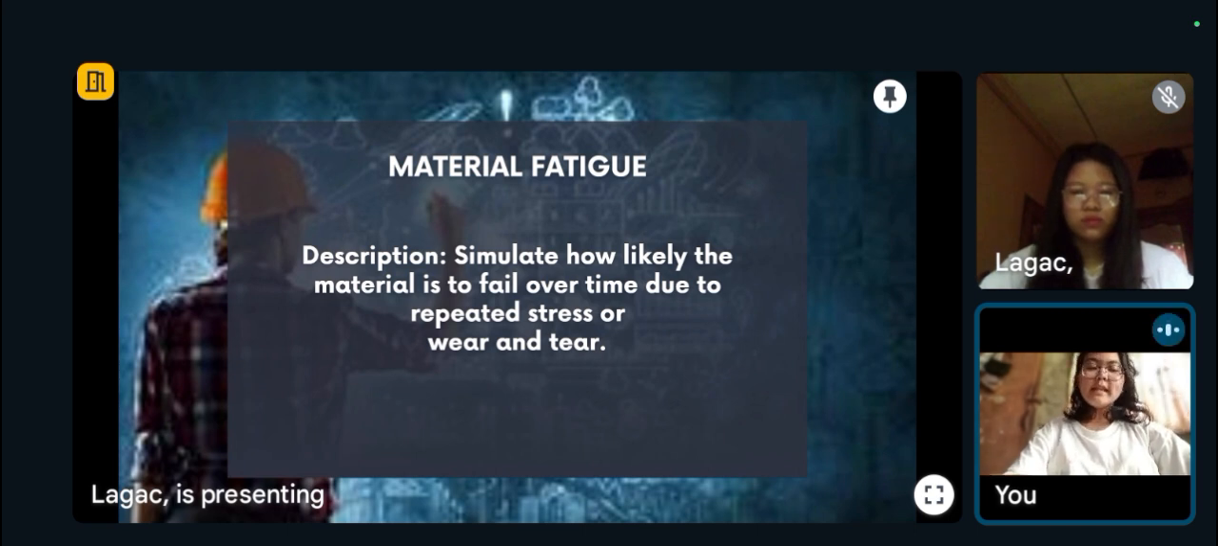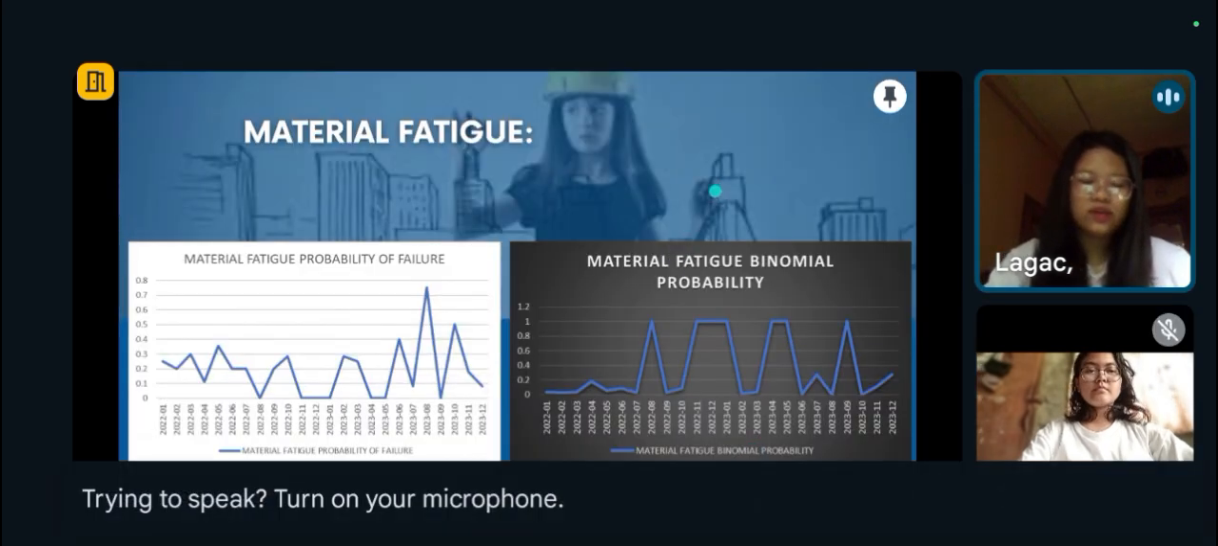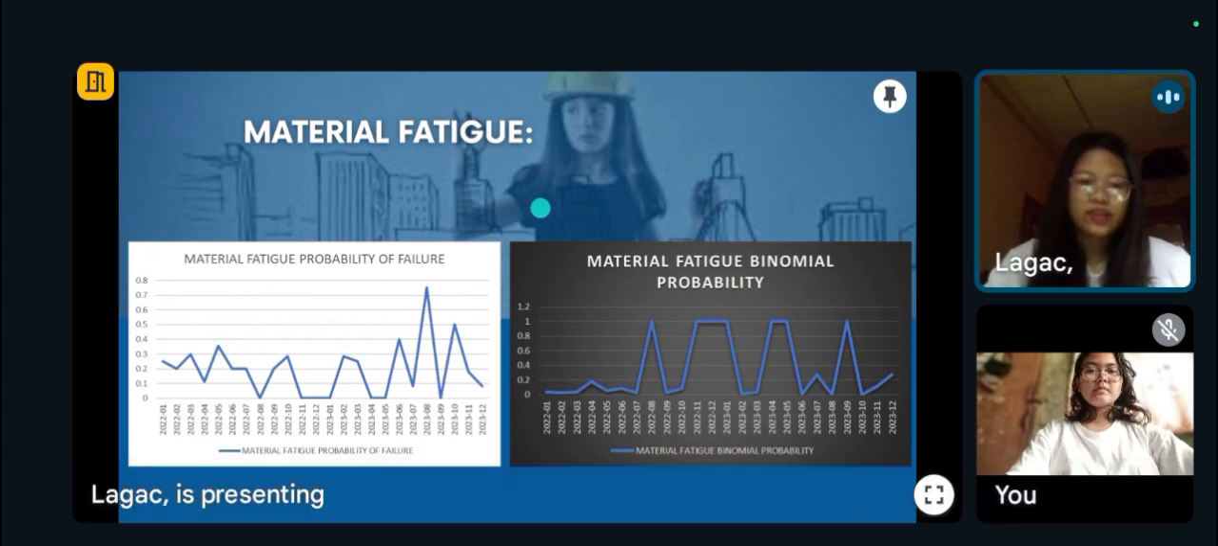And lastly, we have here the material fatigue. This is what happens when a material gets weaker over time because of repeated use. Even if the pressure isn't much at first, excessive stress causes more cracks that can get worse and lead to failure. As you can see in the data given, in our material fatigue, the highest probability of failure occurred in August 2023, and the highest binomial probability occurred in August 2022, December 2022, January 2023, April, May, and June.